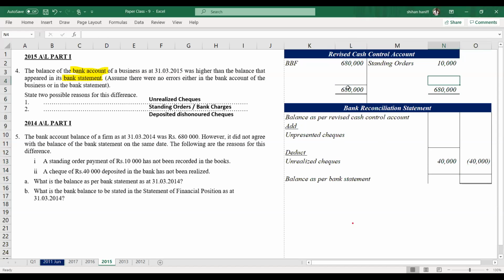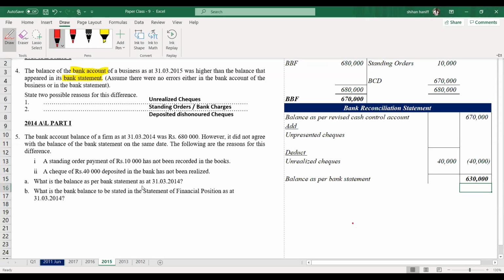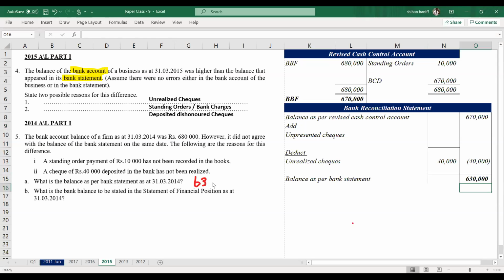680 minus 10,000 is 670,000. That's the revised cash control account balance. Then the bank statement balance is 630,000. So, two answers. What is the balance as per bank statement? 630. The balance as per bank statement is 630,000.